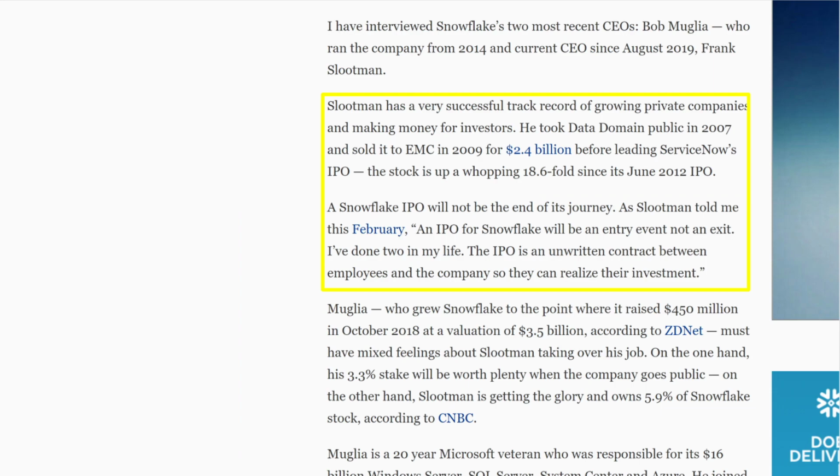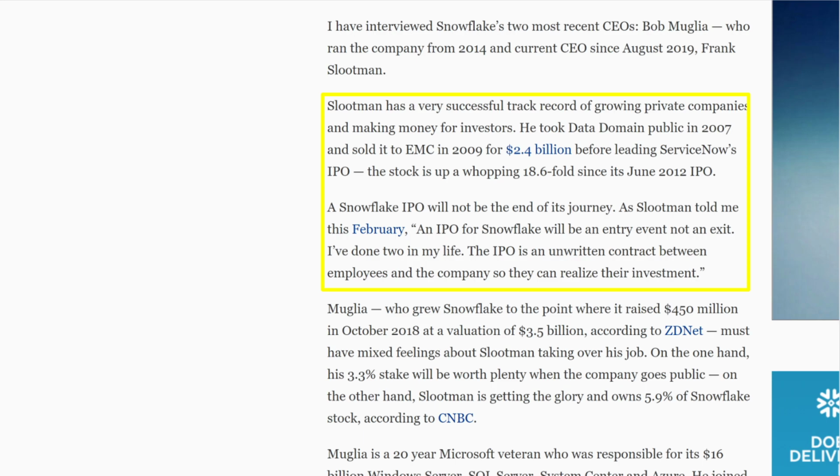So now let's go on to these two CEOs here. Their first CEO, Bob Muglia, or actually I think he was the second CEO, ran the company from 2014, and then the current CEO joined in August 2019, whose name is Frank Slootman. I might be pronouncing that wrong, I'm sorry. Slootman has a very successful track record of growing private companies and making money for investors.